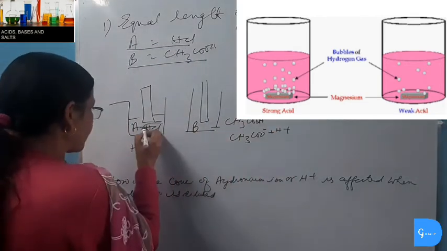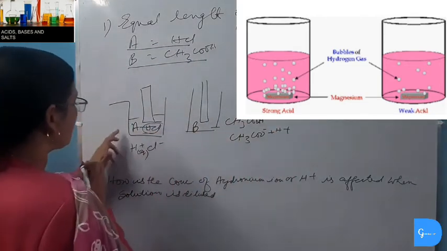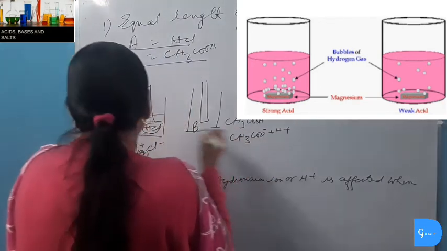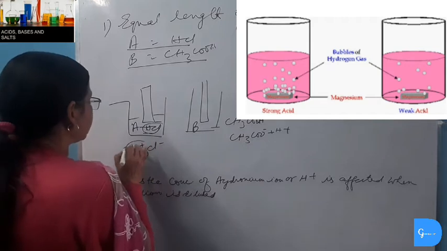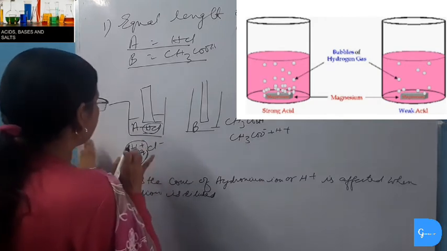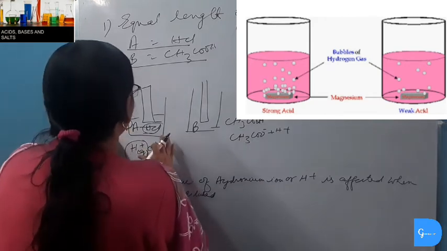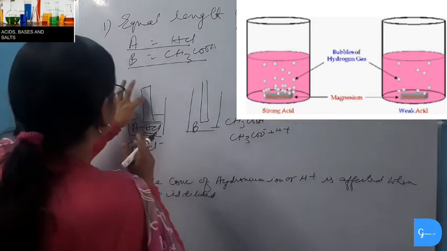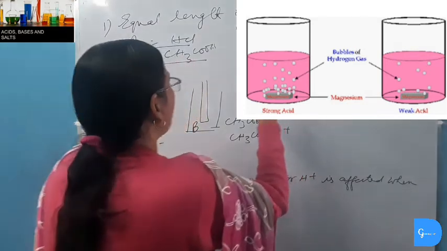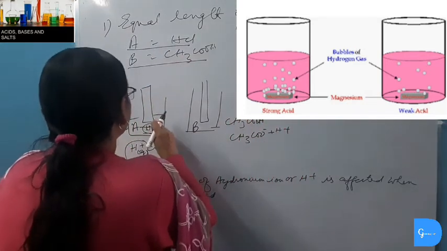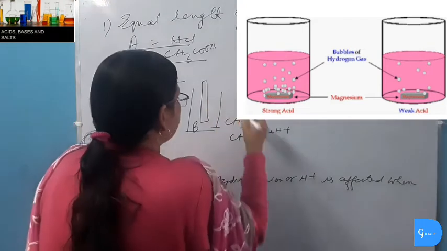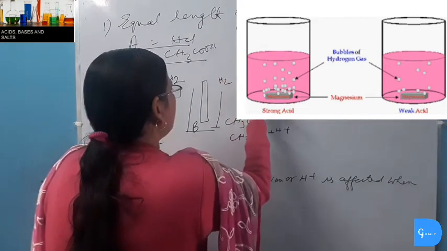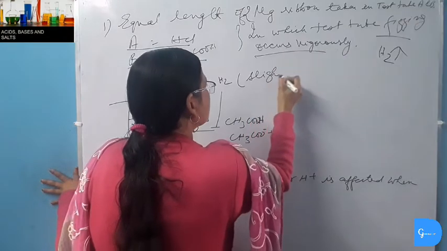So hydrochloric acid when dissolved in water produces more hydrogen ions than acetic acid. That means its hydrogen ion concentration is more, and as the hydrogen ion concentration is more in hydrochloric acid, it will react more rapidly with magnesium, and the fizzing sound will occur more vigorously where the mineral acid is taken. In the case of acetic acid, hydrogen gas will be evolved but only slightly or very slowly.